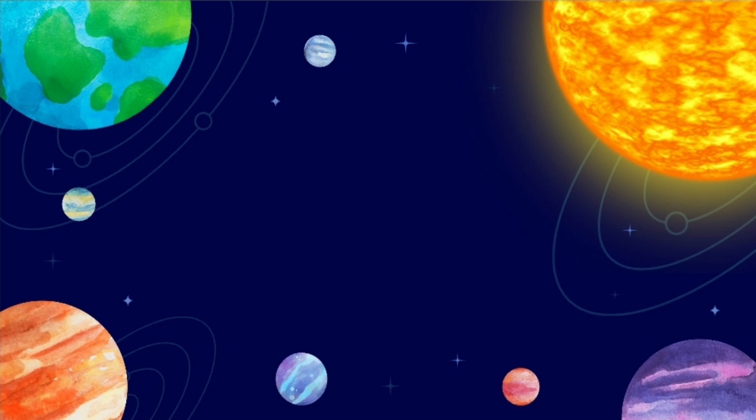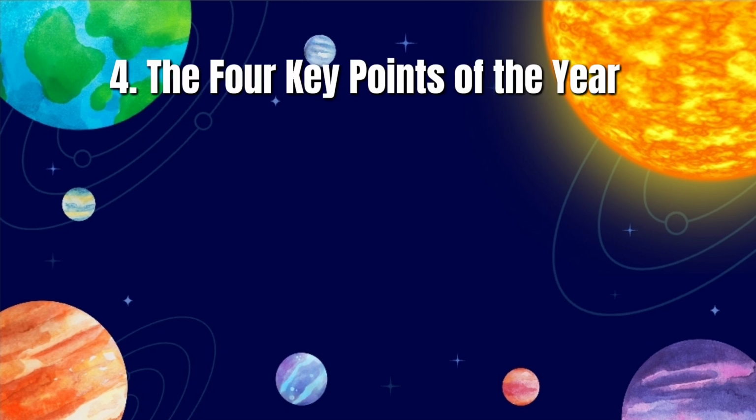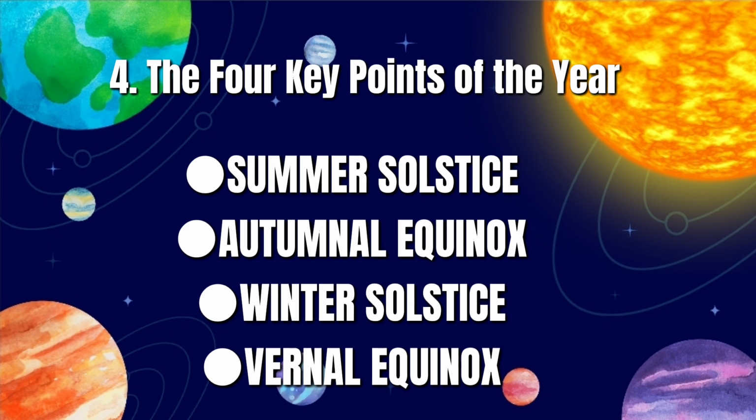And the second to the last, which is number 4, is the four key points of the year. As the Earth revolves, it hits four special positions that mark season change. The vernal equinox, which is equal day and night, the spring start; next the summer solstice, the longest day, and the summer start.